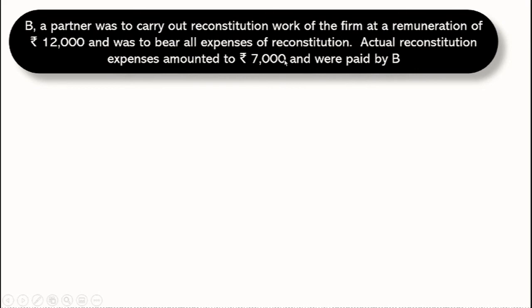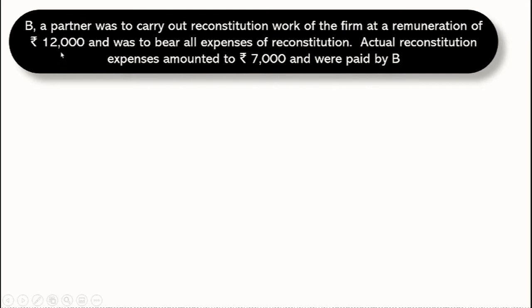For bearing and paying the expenses, what is the firm giving him? Firm is giving a commission or remuneration of 12,000. So this 12,000 is an actual expense for the firm.